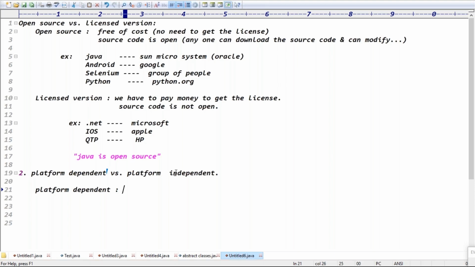Just like Windows drivers, guys. The Windows drivers will run only on the Windows operating system, right? Why? Because the Windows drivers are developed based on C language, guys. C is a platform dependent language.